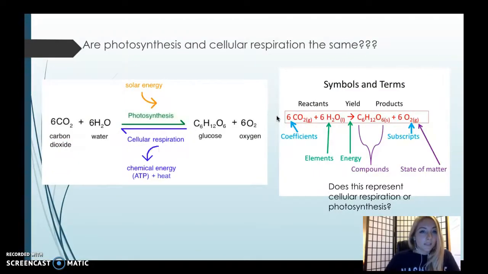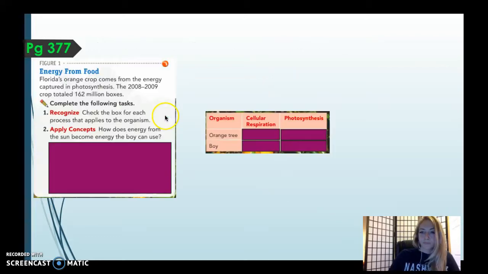You do not need to write this down. Are photosynthesis and cellular respiration the same? When you look at each one of these numbers, that's how you would compare. Is it the same? Does it look the same to you? Does this represent cellular respiration or photosynthesis? How can you tell? You don't need to write this down. I'll go into this more when I'm back.